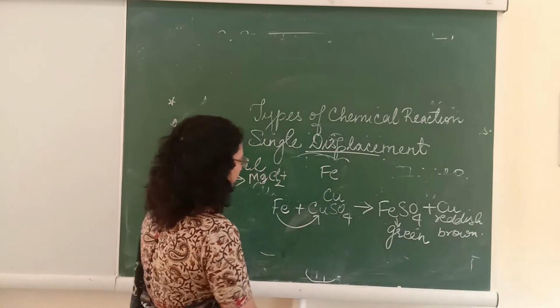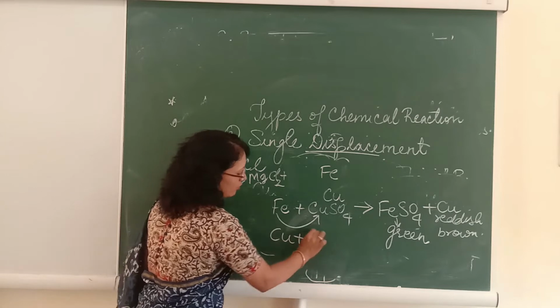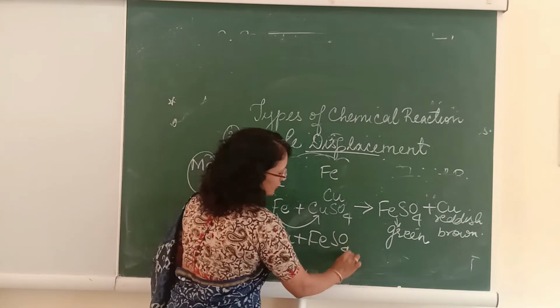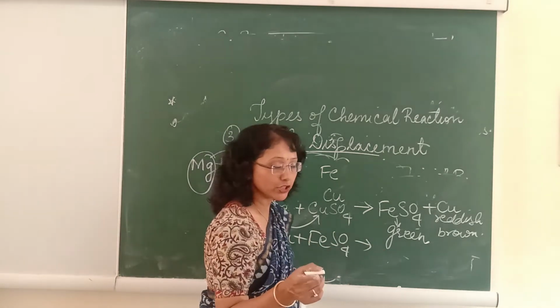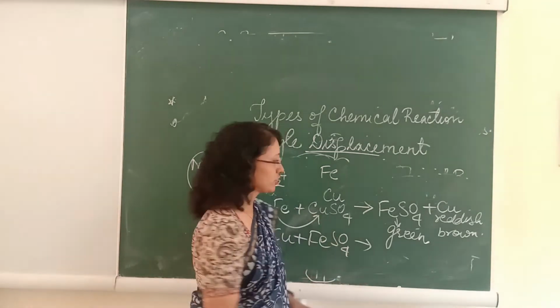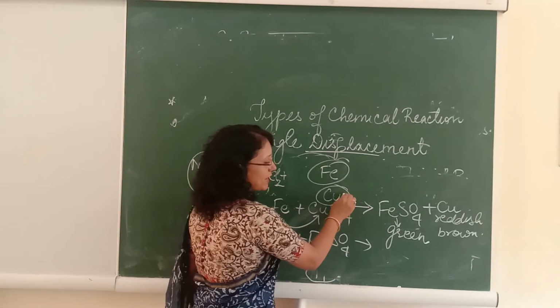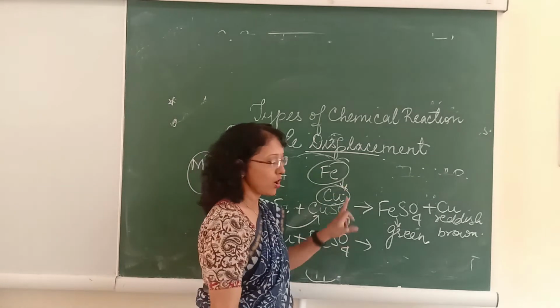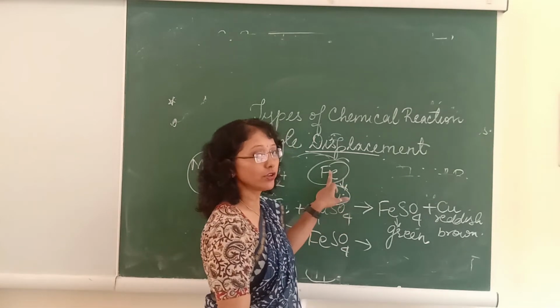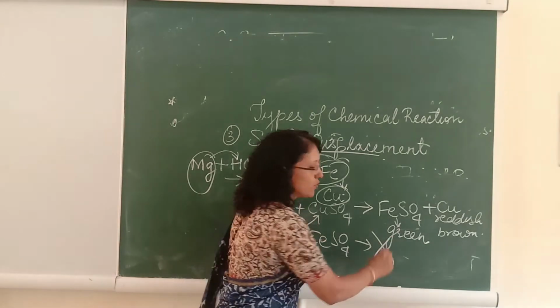So what will happen if I do the reverse of this? If I take copper and dip it in a solution of ferrous sulfate, will there be any reaction? No. Why will there be no reaction? Because copper is placed below iron and it cannot displace it. So there will be no reaction.